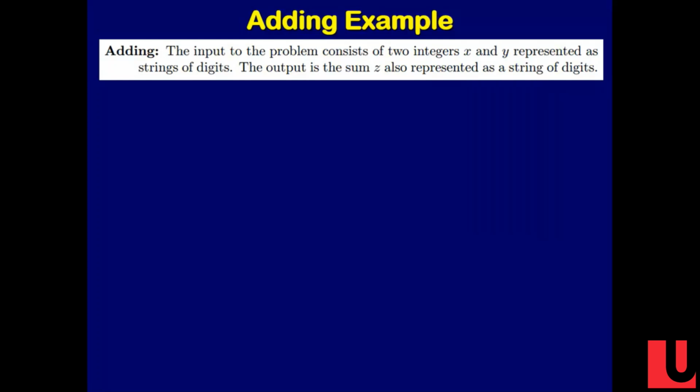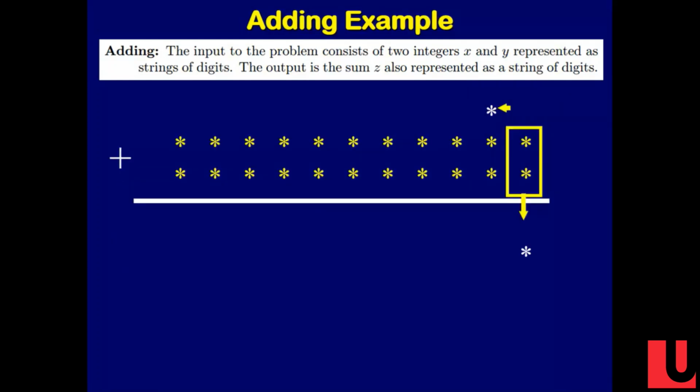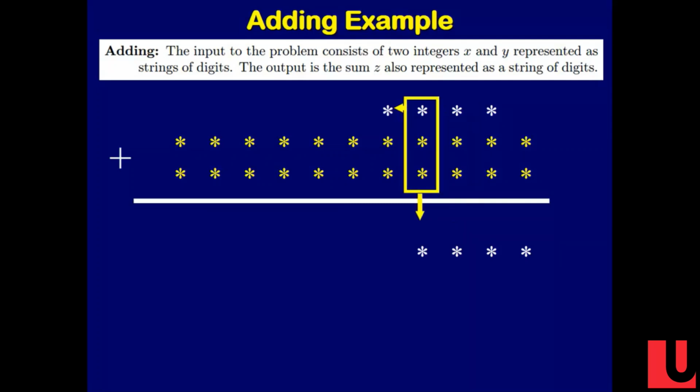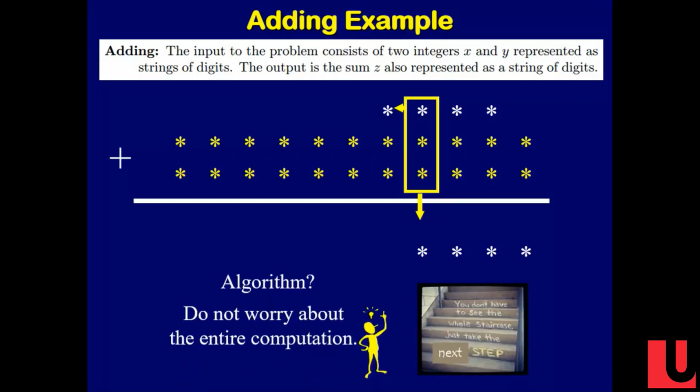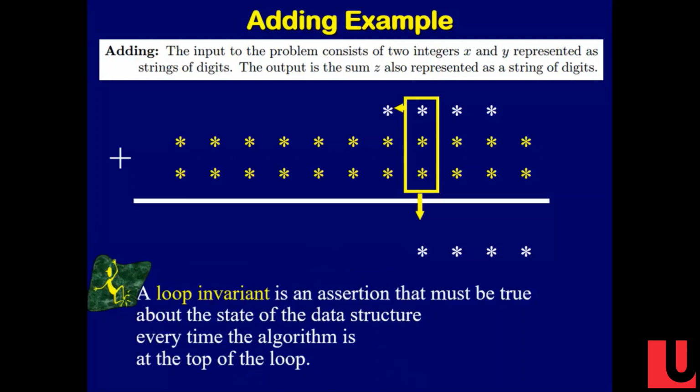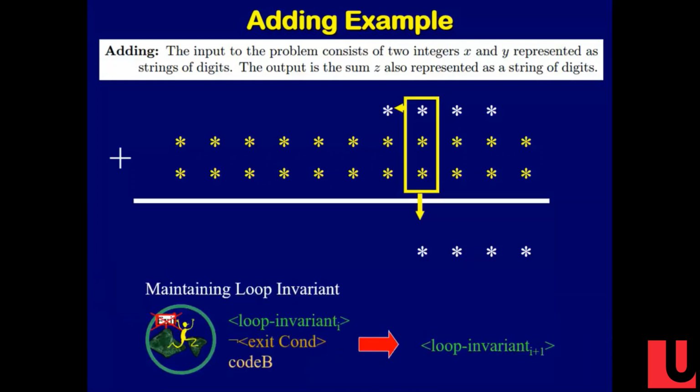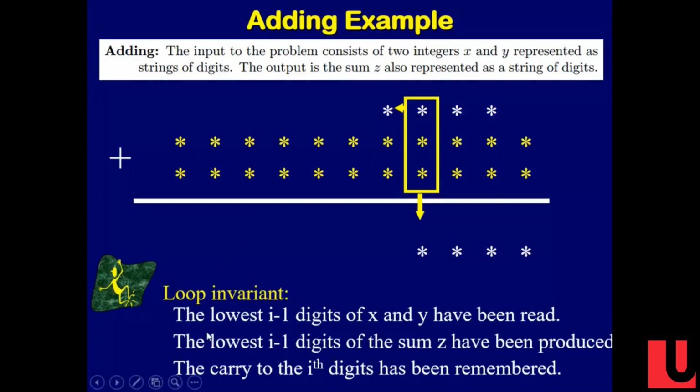All right, so here, what's our algorithm? You sum the first characters, you write the low order digit, you remember the high order digit. Then you shift over. You read the next digit, you add it to the carry, you write the low order digit, you remember the high order digit, and you move over. Everybody got adding? That's what we're going to do. What's the algorithm? Don't worry about the whole computation. Worry about the loop invariant. What's our loop invariant going to be?